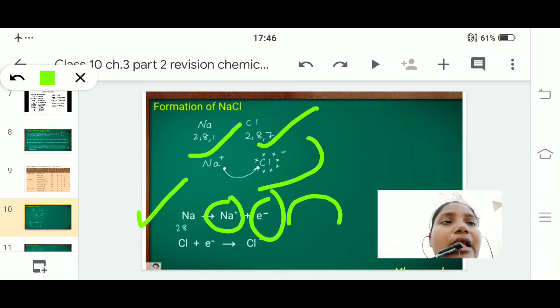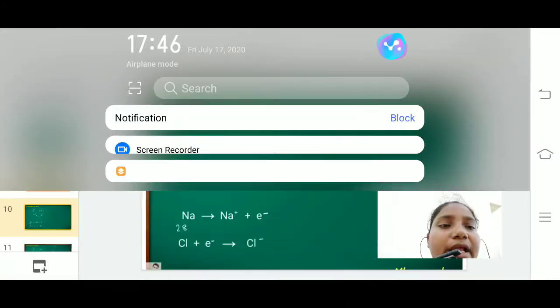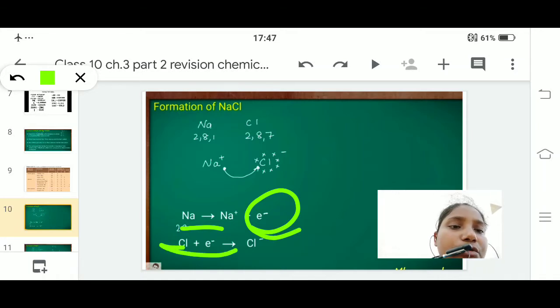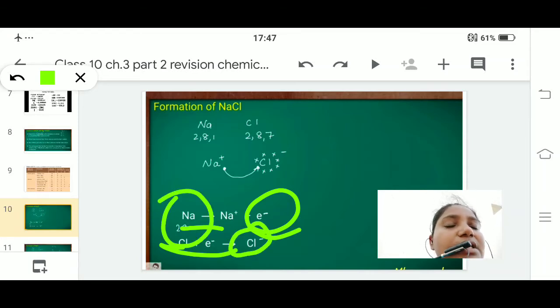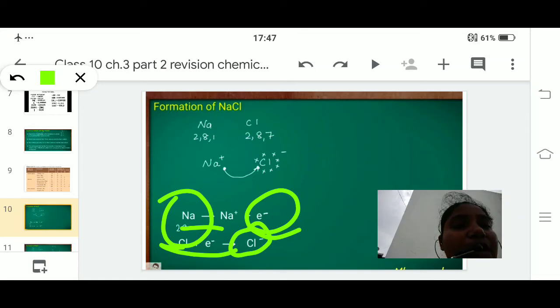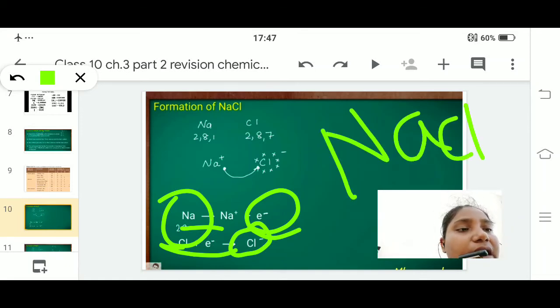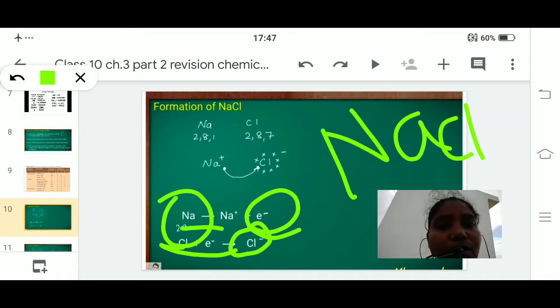When you write e minus after the arrow, it means you are going to give the electron. When you write it before the arrow, it means you are going to take 1 electron. This becomes plus, this becomes minus, and only then can an ionic compound be formed. So the formula is NaCl, sodium chloride.